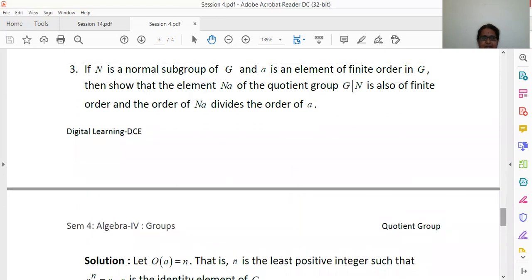In the third problem, what we have done is we have taken the element a of finite group G, and N is a normal subgroup of G. In this we have shown that the element Na, that is the coset in the group G/N, is also of finite order, and order of Na divides the order of a. To solve this problem, we have used the definition of order of an element of a group, that we have used for both the element a in G and the coset in G/N. And at the end we have shown that order of Na divides the order of a.